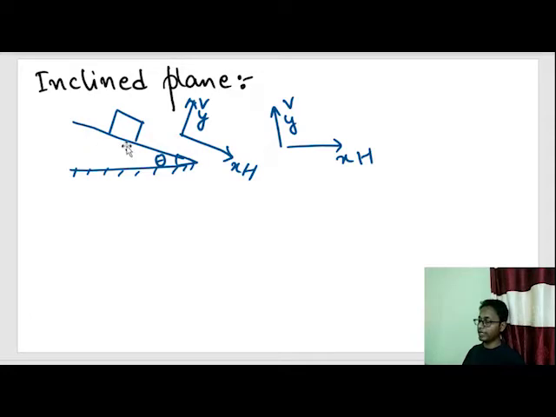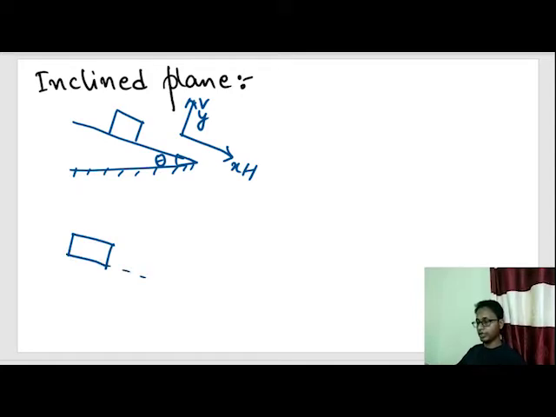Whenever there is a case of incline, we always break the forces into a component perpendicular to the incline and a component parallel to the incline. Whenever we are dealing with problems that include inclined plane, we always break the force into two components, the vertical component which is perpendicular to the incline and the horizontal component which is parallel to the incline. So let's draw the FBD, or free body diagram, of this block.